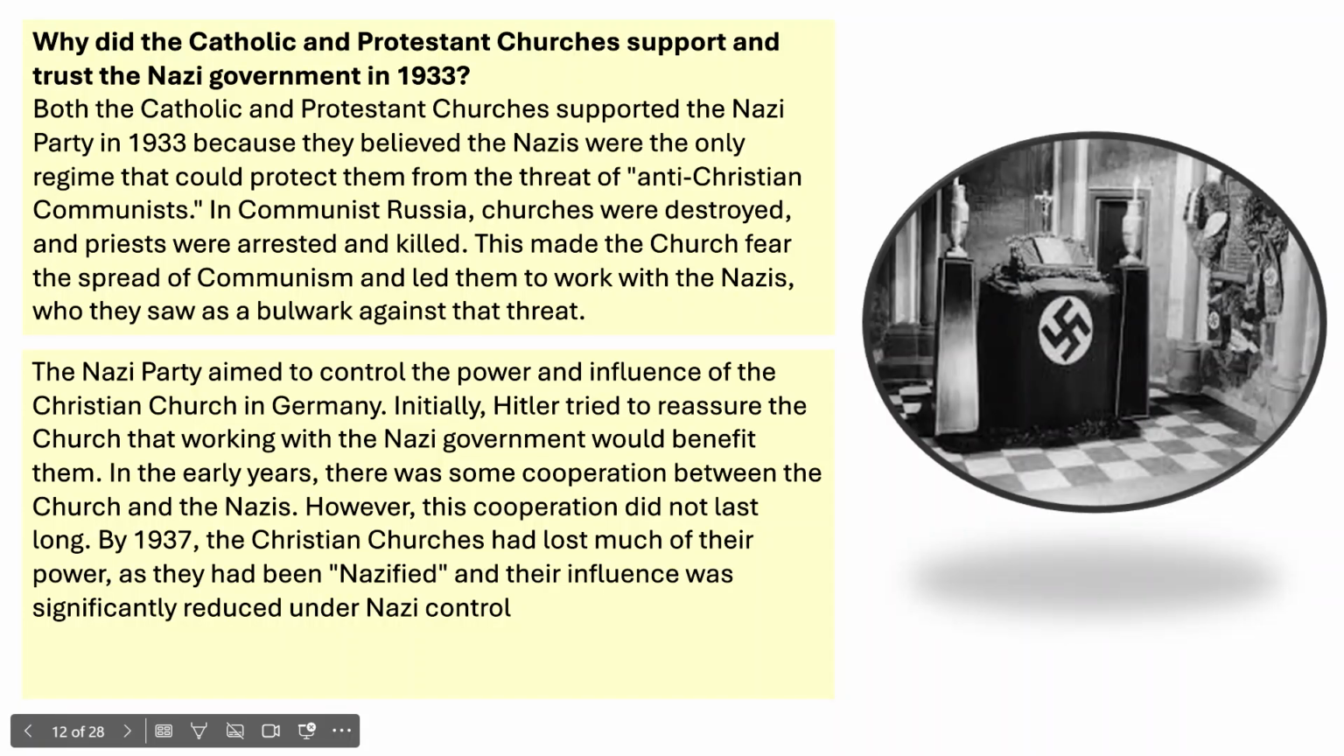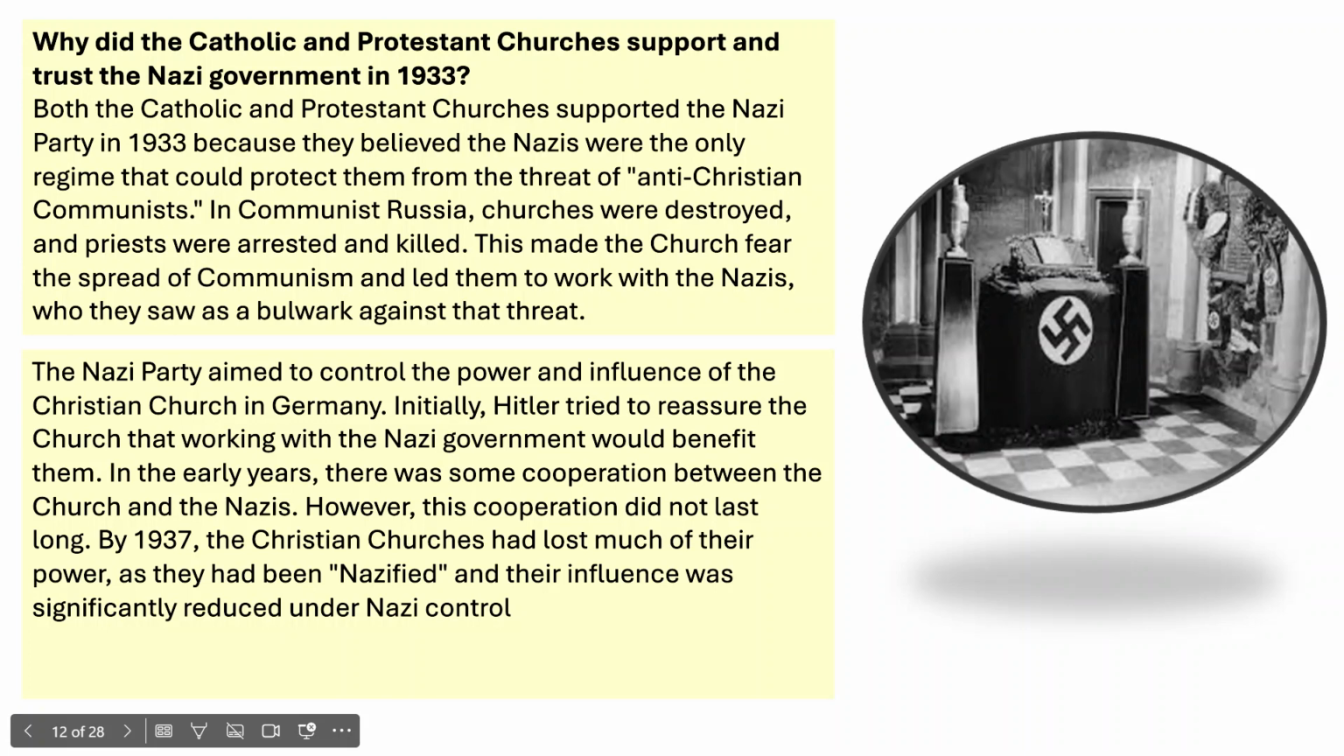Both the Catholic and Protestant churches supported the Nazi Party in 1933 because they believed the Nazis were the only regime that could protect them from the threat of communism, because communism doesn't believe in religion. In communist Russia, churches were destroyed, priests were arrested and killed.